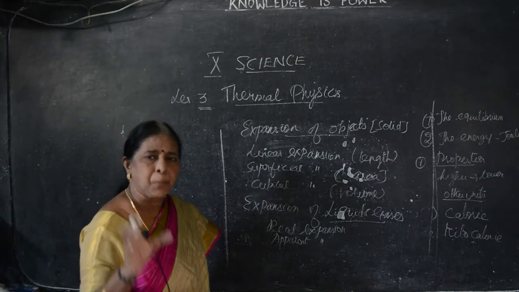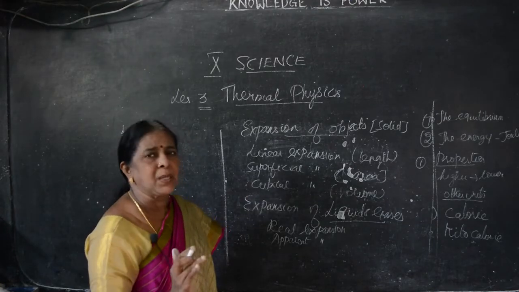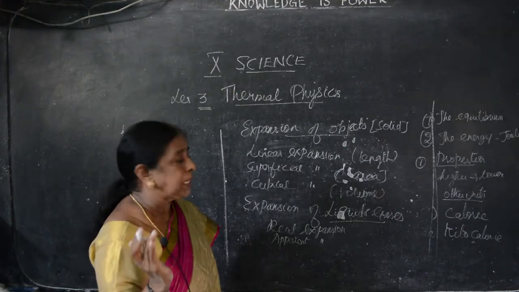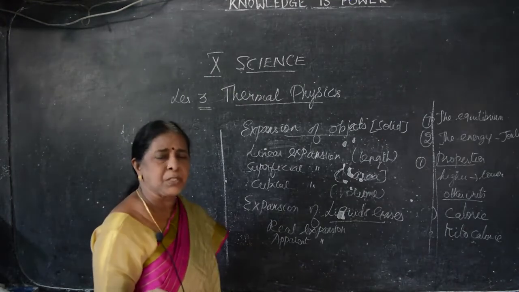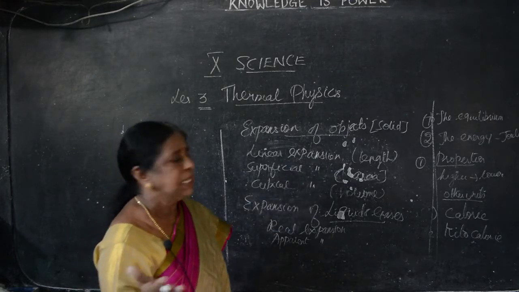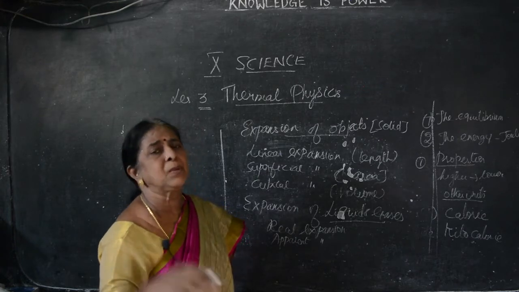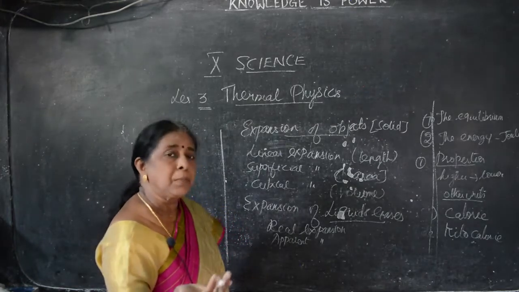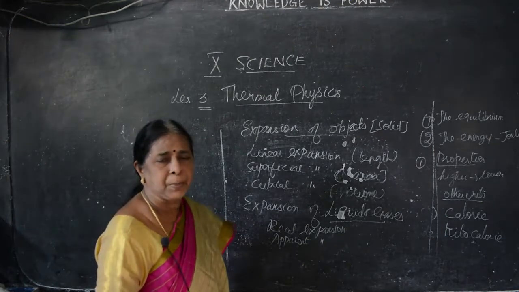Suppose a particular liquid is given to you. You have to heat the liquid directly, without any apparatus, without any container. That is known as real expansion. Mostly real expansion is not possible because we cannot heat the liquid directly. You have to pour the liquid into some other container, then only can we heat it. So, by using the container, the liquid expands, that is apparent expansion.